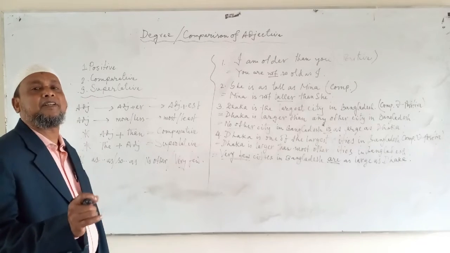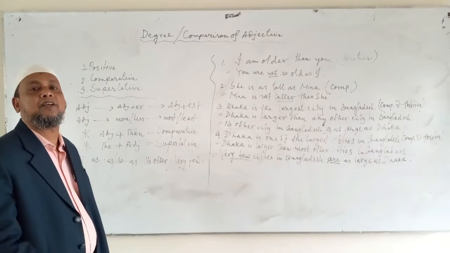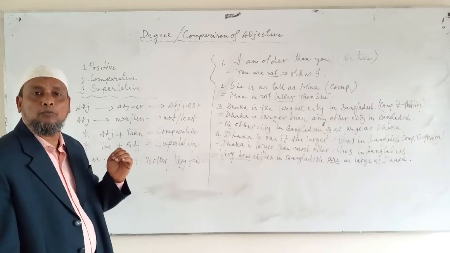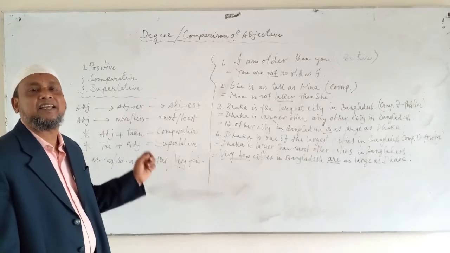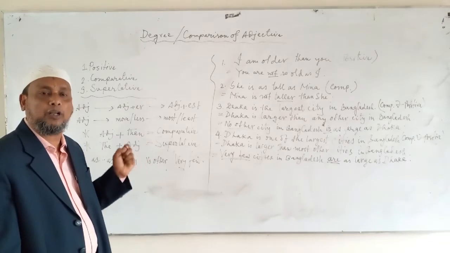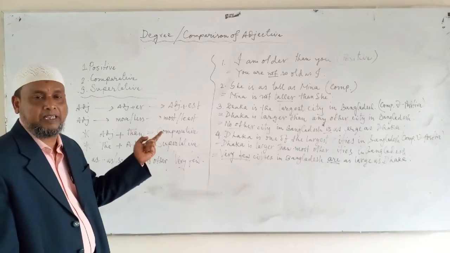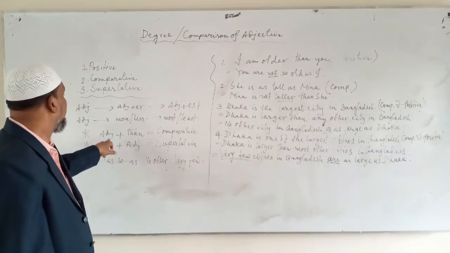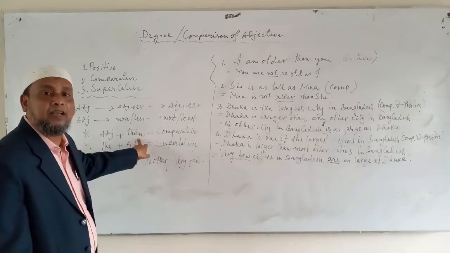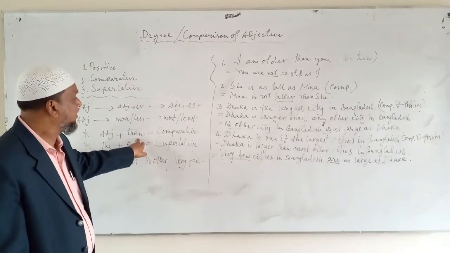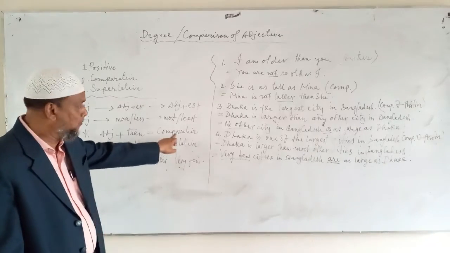There are some normal instructions or signs. By seeing that, we can easily say whether this is a positive degree, a comparative degree or a superlative degree. Normally, after the adjective there is the word than. This is called comparative degree.